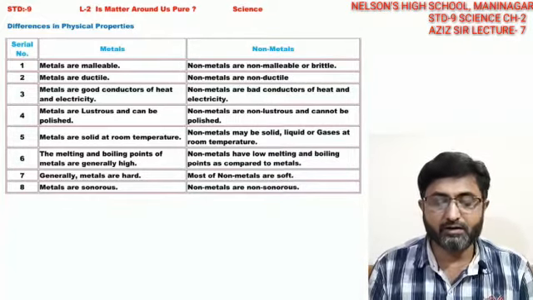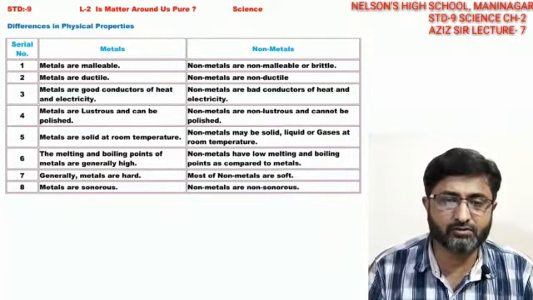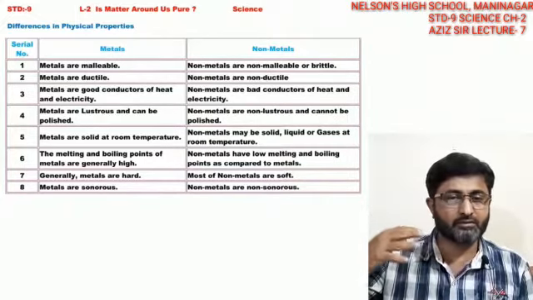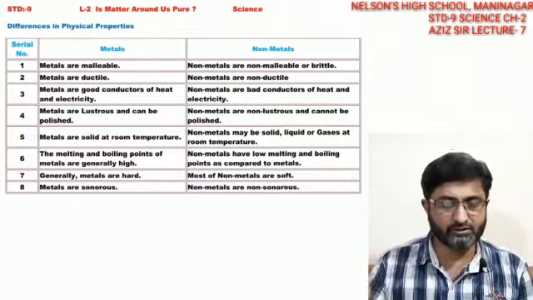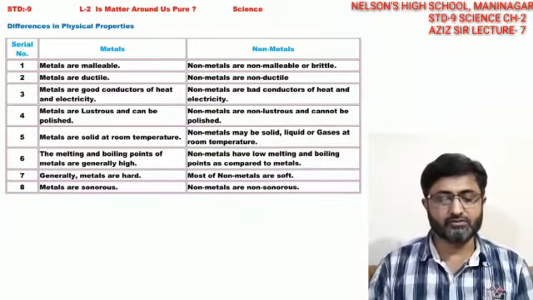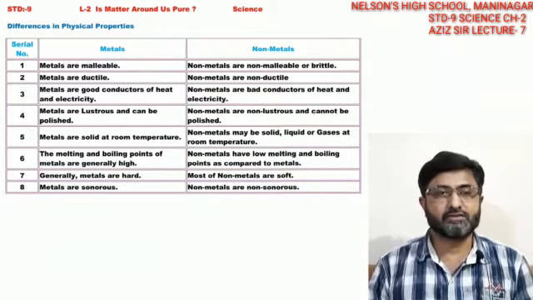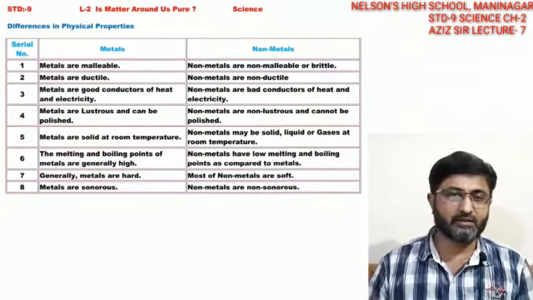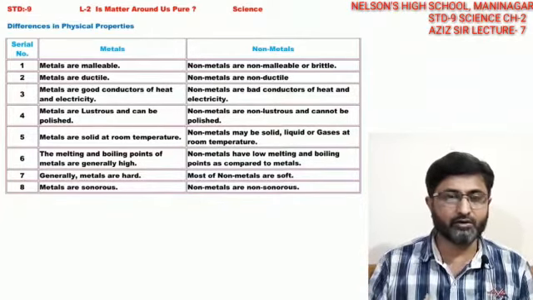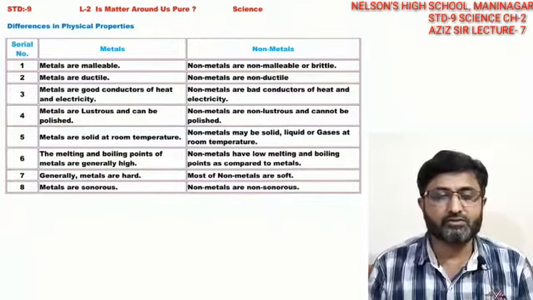Generally metals are hard but non-metals are soft, and metals are sonorous and non-metals are non-sonorous. Sonorous means producing sound, like when a glass falls from our hand and creates a big ringing sound; that is called sonorousness. So metals are sonorous, but non-metals are non-sonorous. Here we can say the difference between metals and non-metals is finished. Metals, as I have told you before, are iron, gold, silver, as examples. Non-metals are sulfur, phosphorus, oxygen, nitrogen, many of them. Fine, so thank you for this particular lecture.